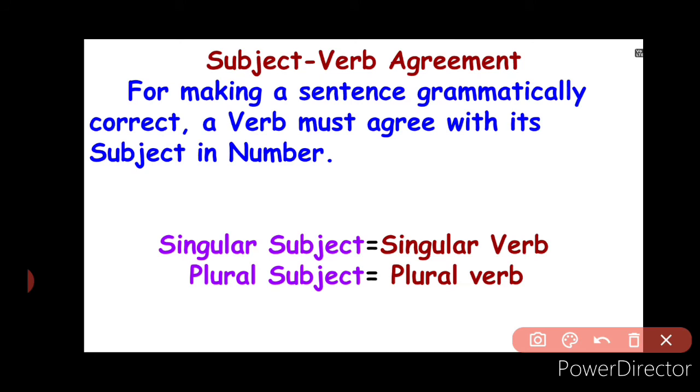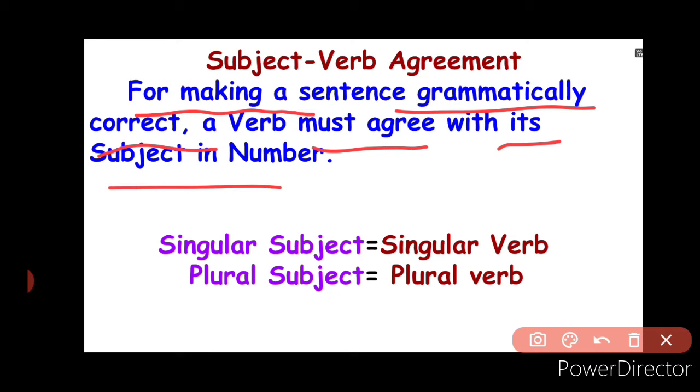Coming to the main topic of the video, that is, what is subject verb agreement. Now dear viewers, for making a sentence grammatically correct, a verb must agree with its subject in number. So what are these rules? The first rule is that a singular subject must come with a singular verb, and a plural subject must come with a plural verb. Maybe it has not gone into your mind, so let us understand this with example sentences.